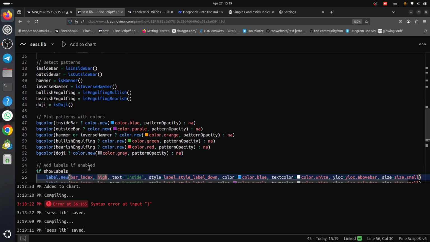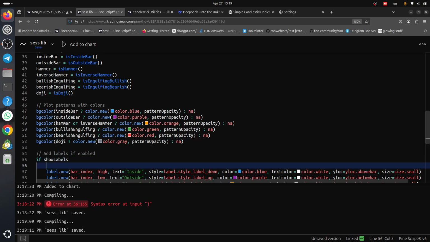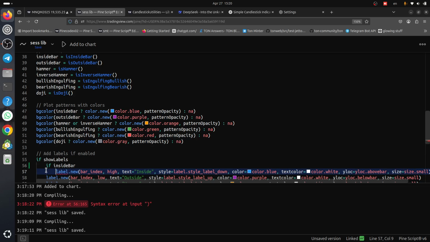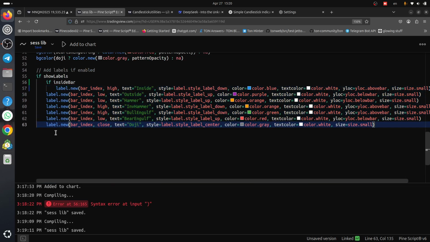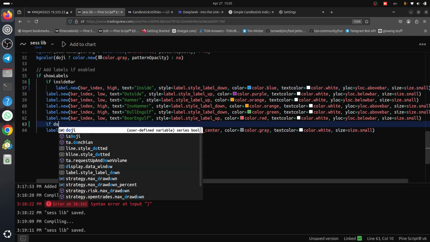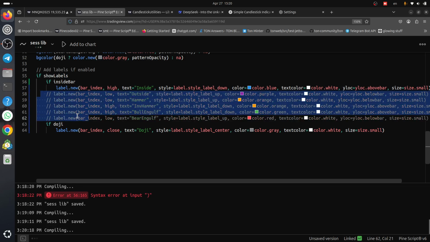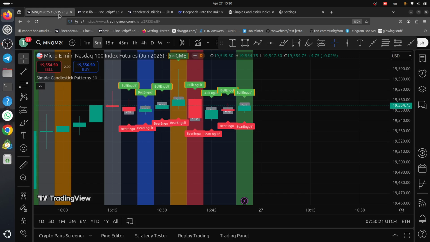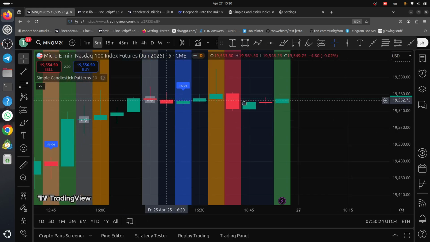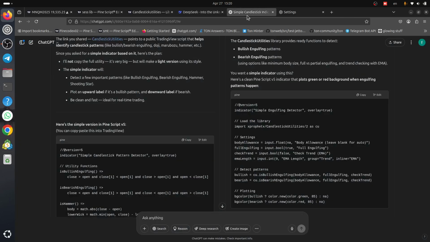So here, if we say if inside bar, for example, show this, or if doji show this, we comment the rest because we want to check. Yeah, this is inside, this is doji, correct.